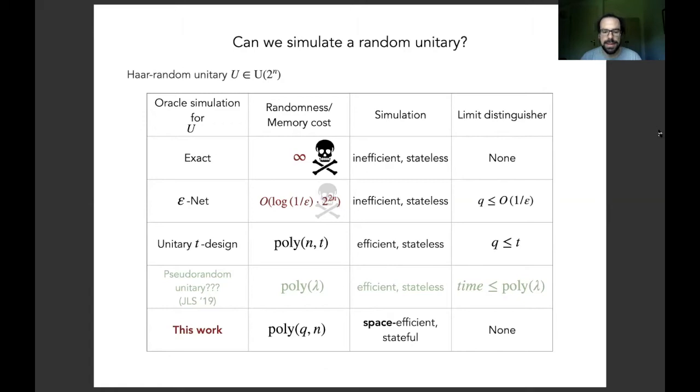We prove that it is possible to perform a stateful simulation of a Haar random unitary against unbounded distinguishers using polynomial space. Unfortunately, we cannot give a concrete algorithm that performs this, and we can also not prove that this is possible using only polynomial time. So we can only prove a space-efficient simulation is possible.